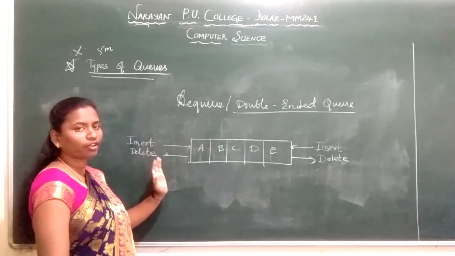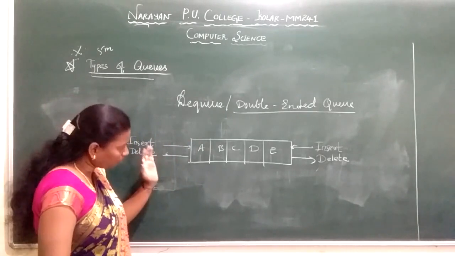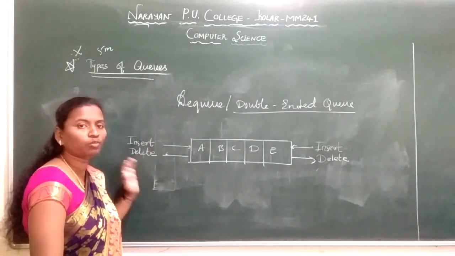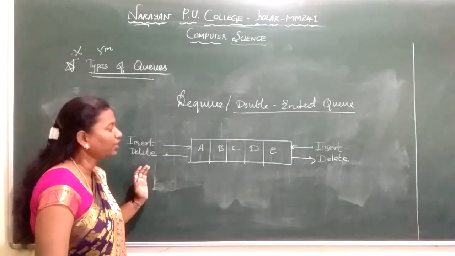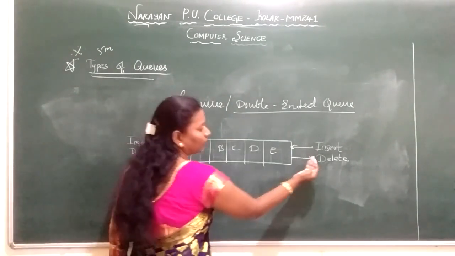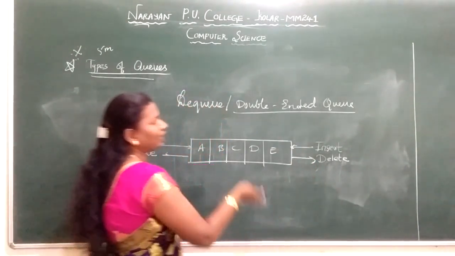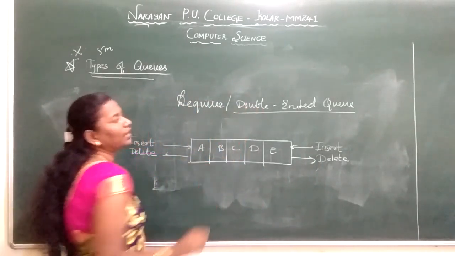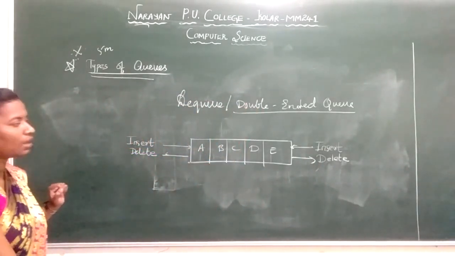It has two ends, you are aware of, a queue will have two ends. So from both the ends I can do both the operations, insertion and deletion. From this end also I can insert the element, I can delete the element. The other end also I can insert and delete. So it is called a double-ended queue.